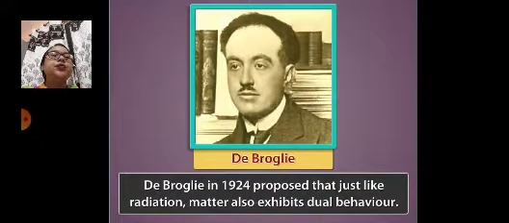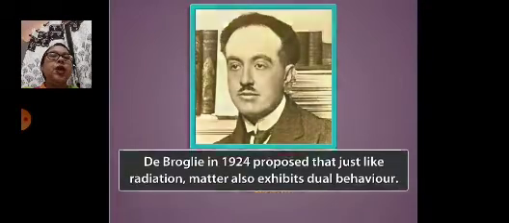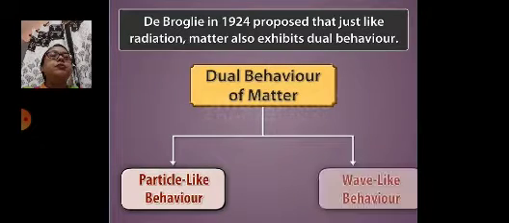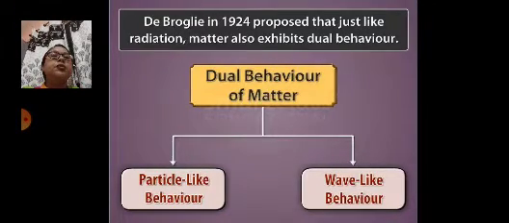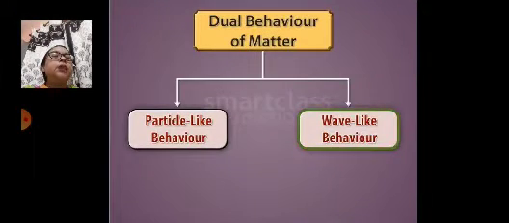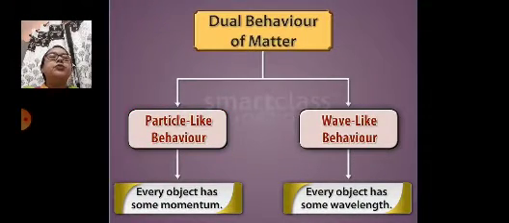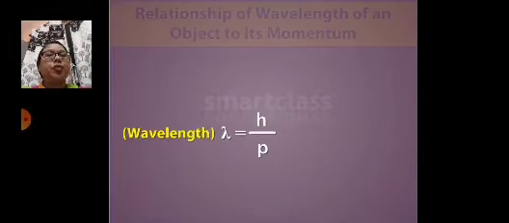The physicist de Broglie in 1924 proposed that just like radiation, matter also exhibits dual behavior. The dual behavior of matter is of two types: particle-like behavior and wave-like behavior. For wave-like behavior, every object has some wavelength. And for particle-like behavior, every object has some momentum.